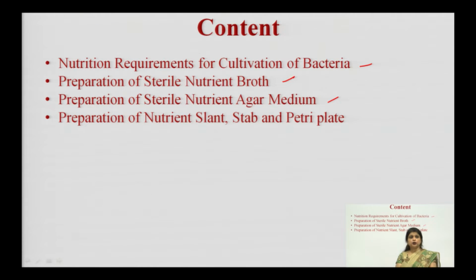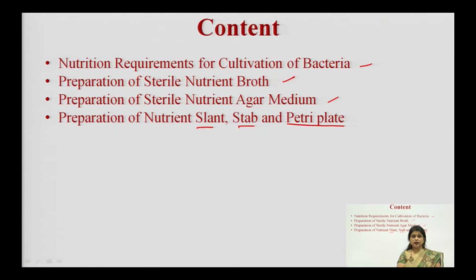After that we will cover the preparation of nutrient slants, nutrient stabs and nutrient petri plates, how we can prepare those media so that we can grow our microorganisms in the lab. As I told you, the whole of microbiology is related to 4 I's. We must be able to inoculate, isolate and identify the microorganisms. For that we need nutrients to grow the microorganisms.